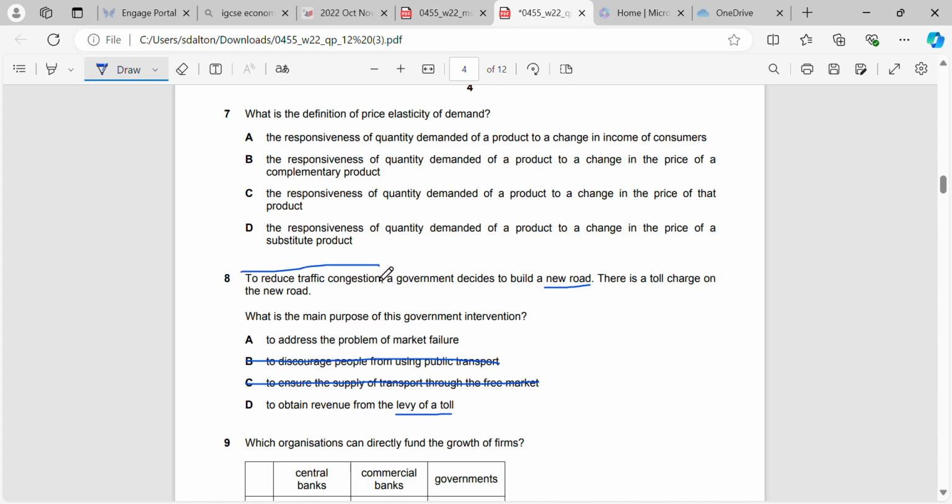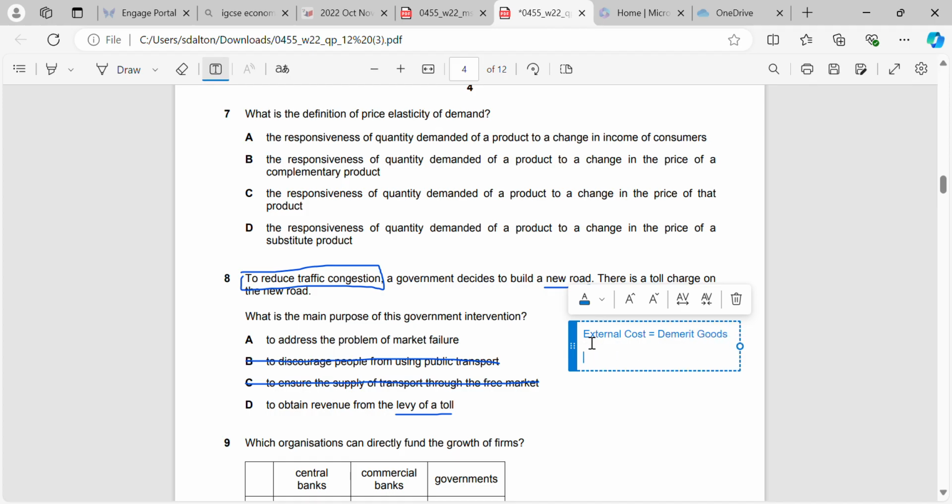Now what's the key in the question? The key is that they're told us why have they done it. They have done it to reduce traffic congestion. So what they're telling us is that the traffic congestion would be an external cost, right? And an external cost results from demerit goods. And how do we fix demerit goods? We need to reduce the consumption of them.